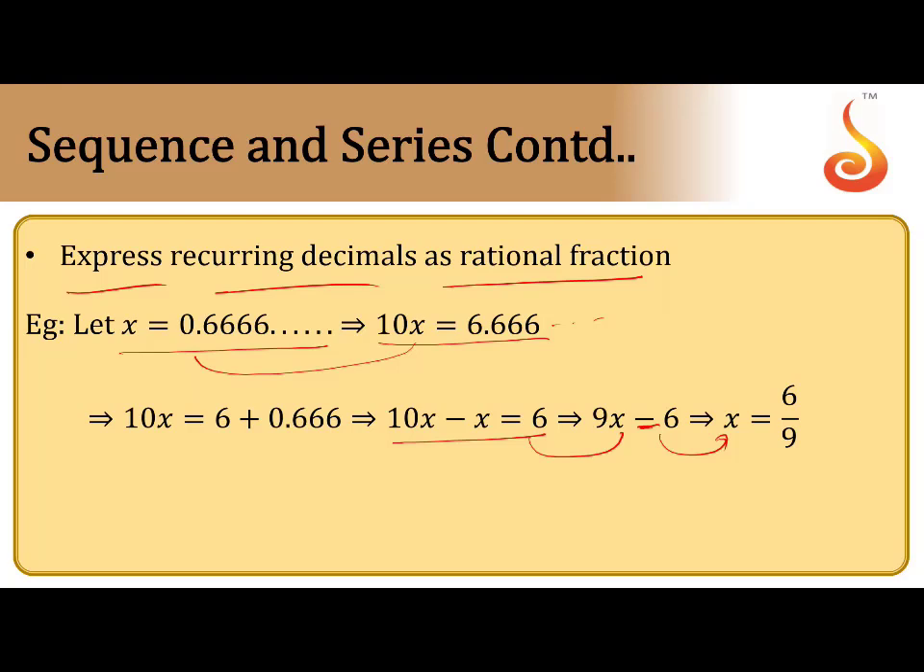Understand here? After the decimal, no zero means multiply by 10. A 0 means multiply by 100 and subtract. The concept is the same only. So you will get the rational fraction.